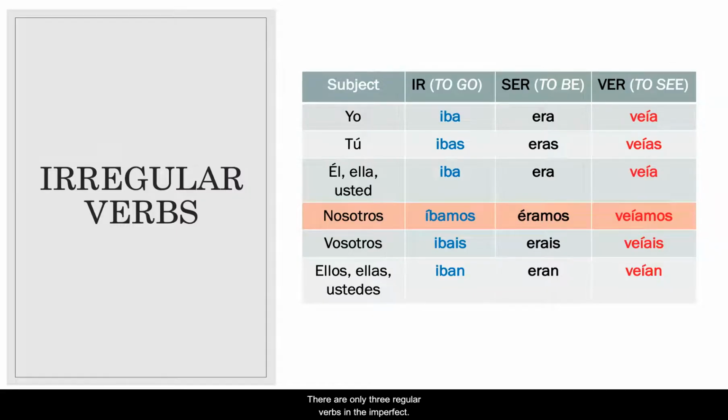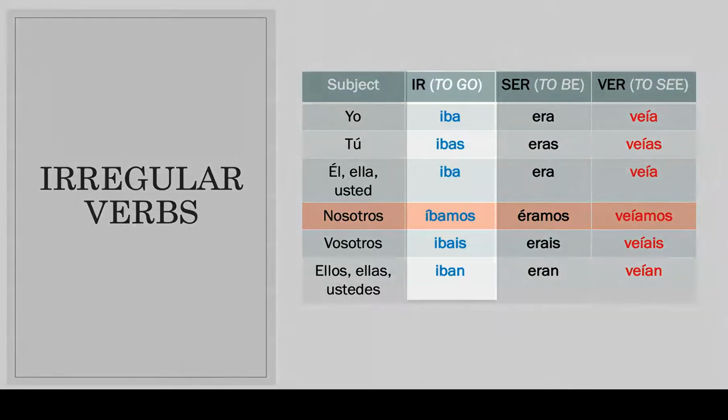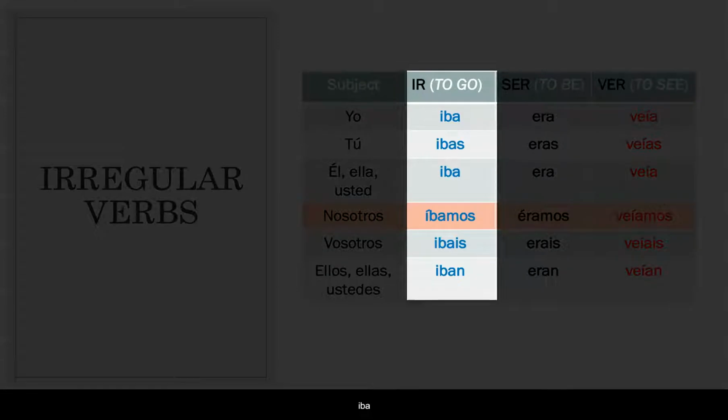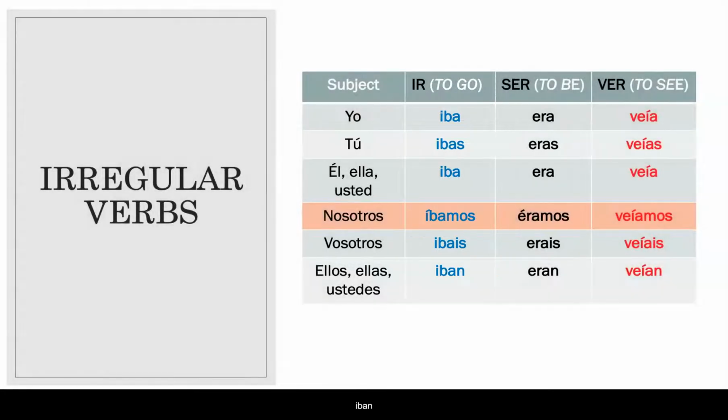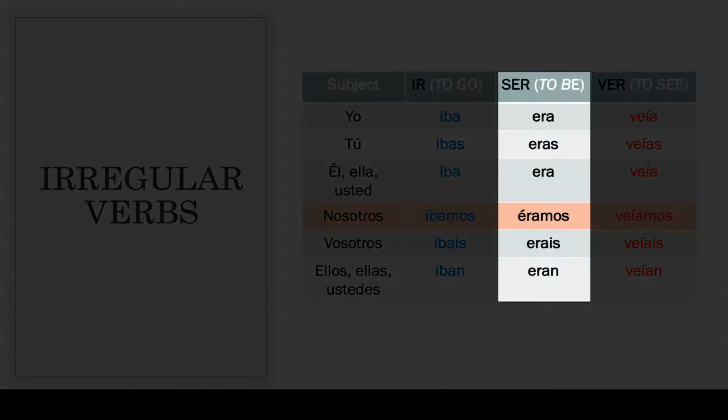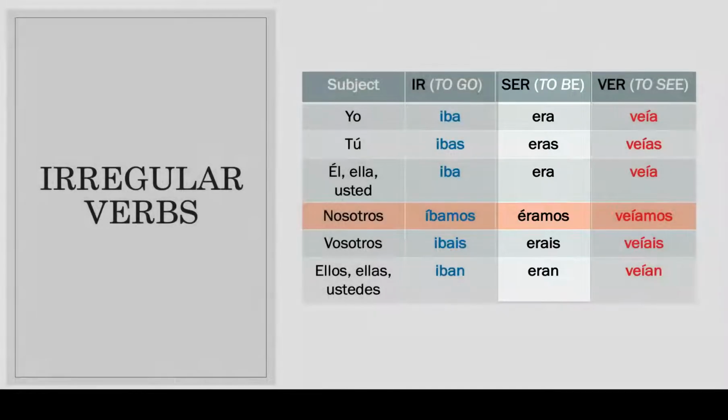There are only three irregular verbs in the imperfect tense. They are ir, to go; ser, to be; and ver, to see. Ir: iba, ibas, iba, íbamos, ibais, iban. Notice the accent on the nosotros form, íbamos. Ser: era, eras, era, éramos, erais, eran.